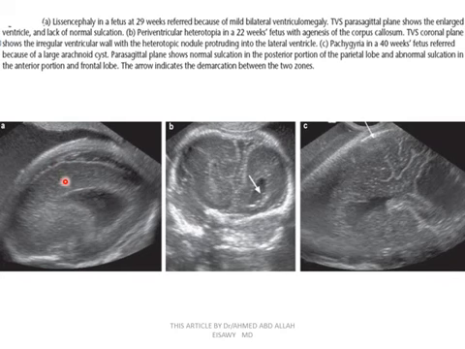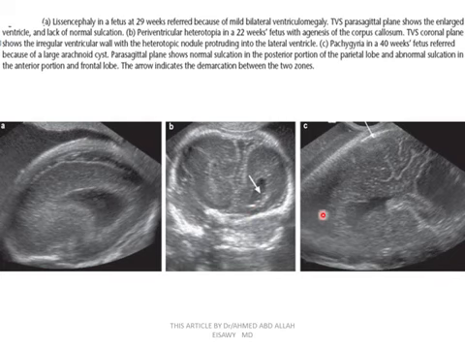Lissencephaly in this fetus at 29 weeks, with mild ventriculomegaly. As we see in these parasagittal planes, there is an enlarged ventricle and lack of normal sulcation. In this parasagittal plane, periventricular heterotopia in a 21 weeks fetus with agenesis of corpus callosum, and this shows an irregular ventricular wall with heterotopic nodule. Irregular heterotopic nodule, as we see this nodule protruding into the lateral ventricle.